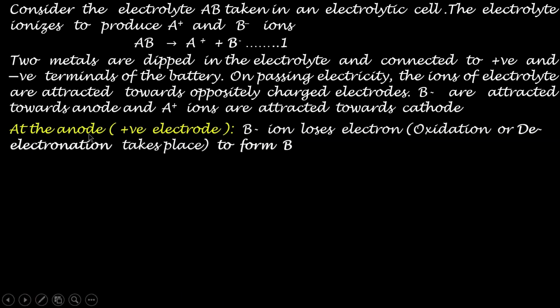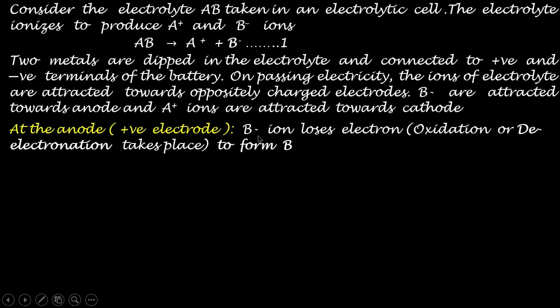At the anode, which is the positive electrode, negative ions will be going towards the anode, and here the B minus ion is the negative ion that loses an electron. The process of losing of electron is called oxidation, and it is also called de-electronation. De-electronation is another term for oxidation. So oxidation takes place at the anode.